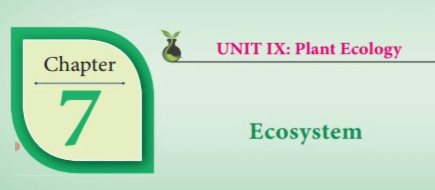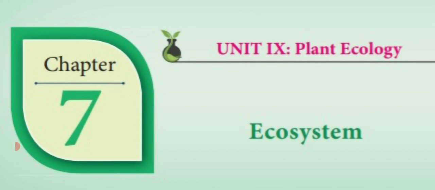Dear students, the word ecosystem was first proposed by Tansley, and the definition of the ecosystem was given by the scientist Odum in the year 1962. According to Odum, ecosystem is the structural and functional unit of ecology.